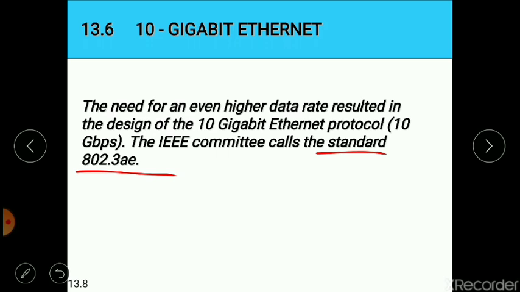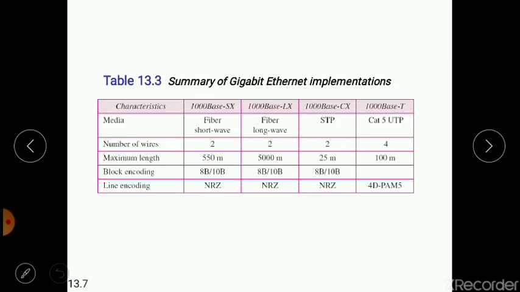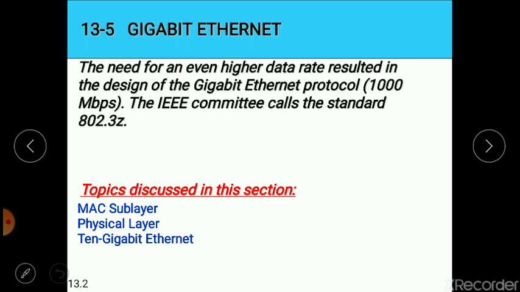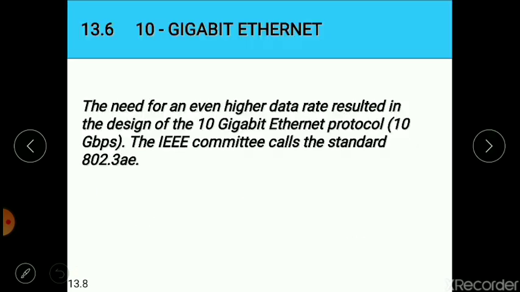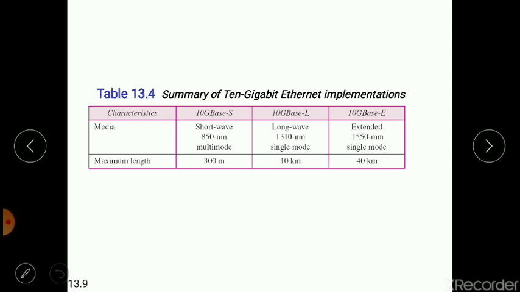When we compare 10 gigabit Ethernet to our previous lecture, gigabit Ethernet, the only difference here is the speed. The underlying implementation techniques are mostly the same, but the medium used, the maximum length required, the number of wires required, and the encoding techniques used are different, because working at a data rate of 10 gigabit Ethernet eventually ends up changing the underlying base technology.